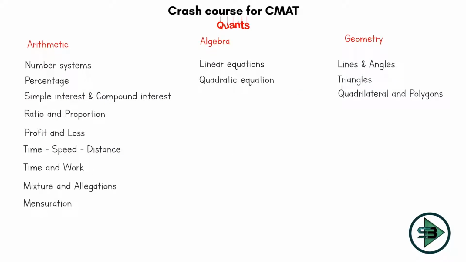As we know, maths is always divided into 3 parts: arithmetic, algebra and geometry. So arithmetic, what will you see here? Arithmetic is all related to numbers. So all the chapters that have numbers in them will be asked here. So number system, percentage, simple and compound interest, ratio and proportion, profit and loss, time, speed, distance, time and work, mixtures and alligation, mensuration. These are all your chapters that will be covered as a part of arithmetic related to the quants section.